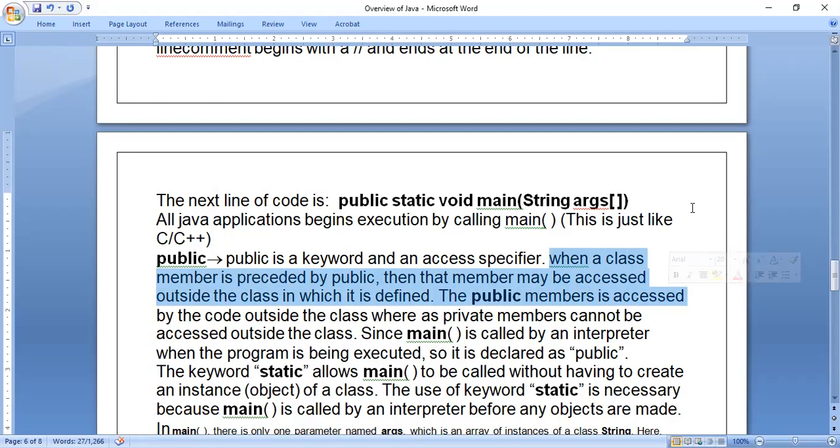If we understand the first program in depth, then we need not worry about the other programs. Let us try to understand the words public, static, void, and main. Let us go into detail on this.